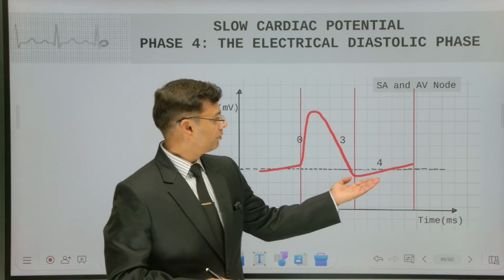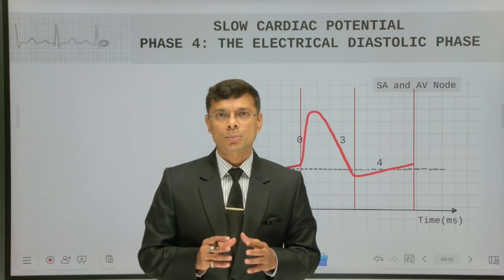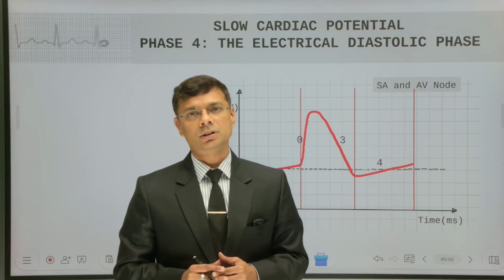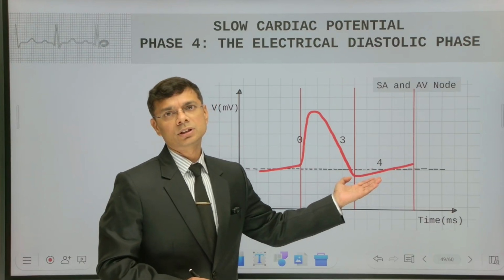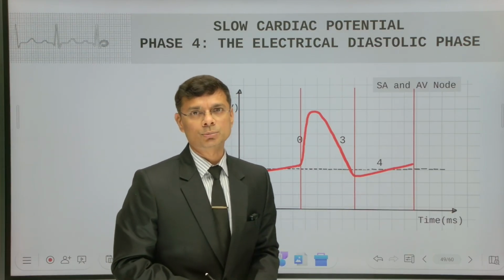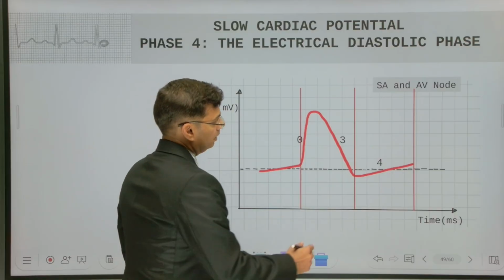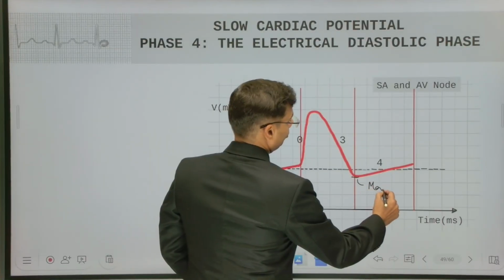This is the phase because of which the property of autorhythmicity is present in the slow cardiac potentials. Potential in this region is known as pacemaker potential or diastolic potential, and the minimum potential here is known as the maximum diastolic potential.